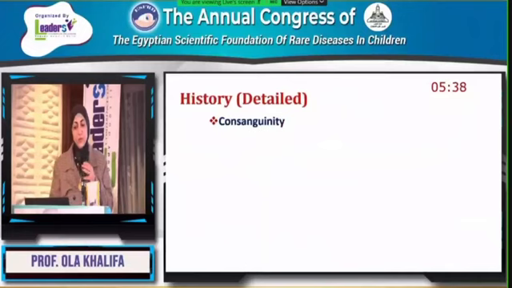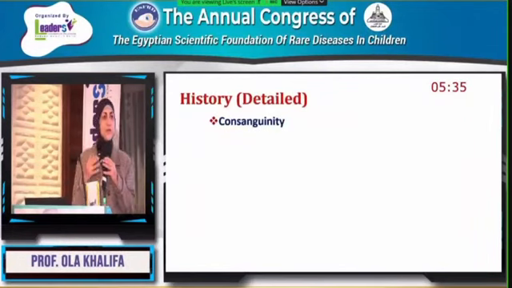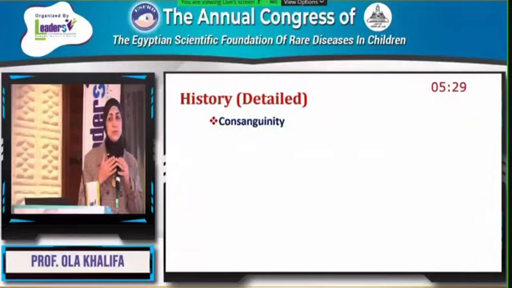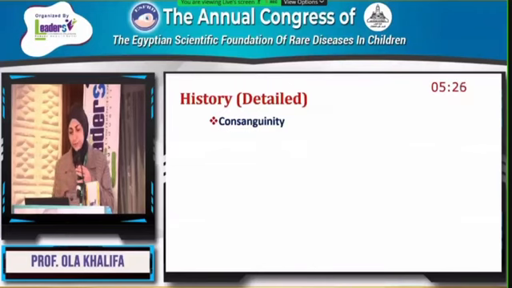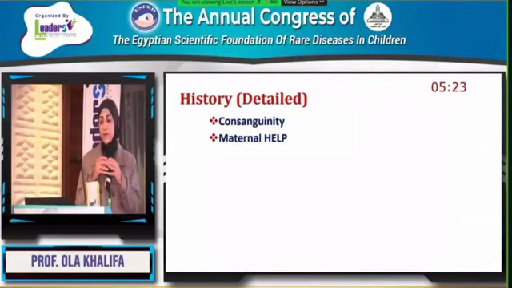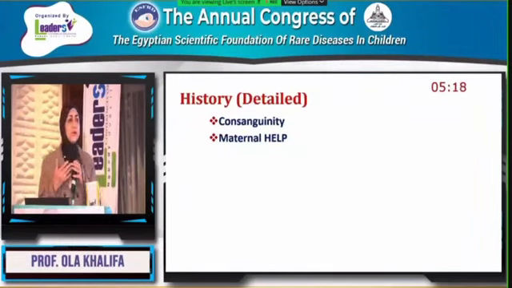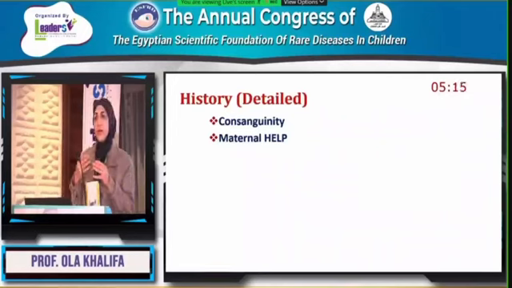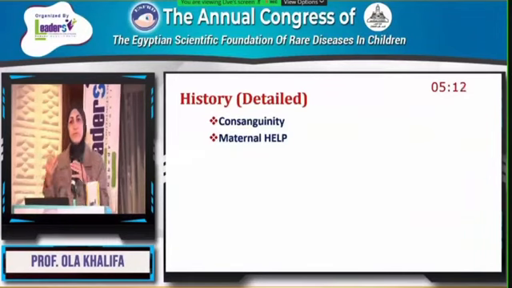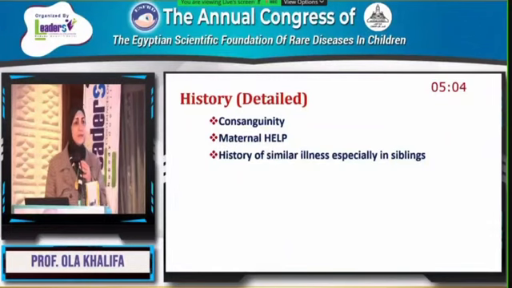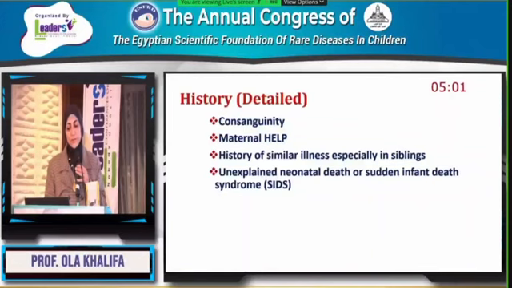For initial evaluation, we have to take a good history, and we have to ask about consanguinity, because most of the inborn errors of metabolism result from consanguineous marriage. Also, if we find maternal HELLP, this gives a clue, for example, to long-chain fatty acid oxidation disorder in the baby. So we screen babies of mothers with HELLP for fatty acid oxidation disorder, especially LCHAD. History of similar illness, especially in siblings, can also give a clue to inborn errors of metabolism, as can unexplained neonatal death or sudden infant death, as I've said before.